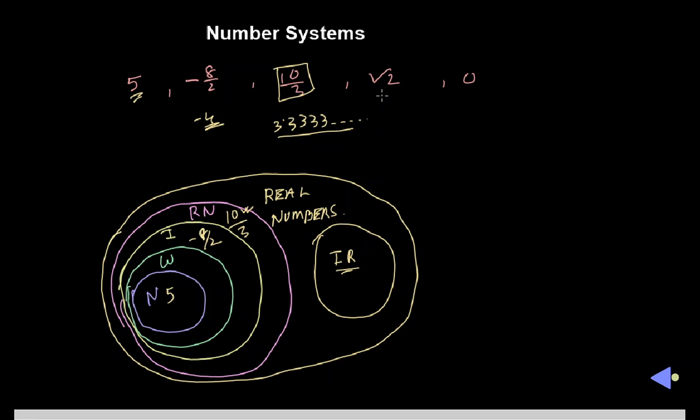Now in case of square root 2, what is its value? It becomes 1.4142135 and goes on and on. That is also a decimal value, isn't it? That is the decimal expansion of square root 2. We know that square root 2 is not a rational number, it is an irrational number.